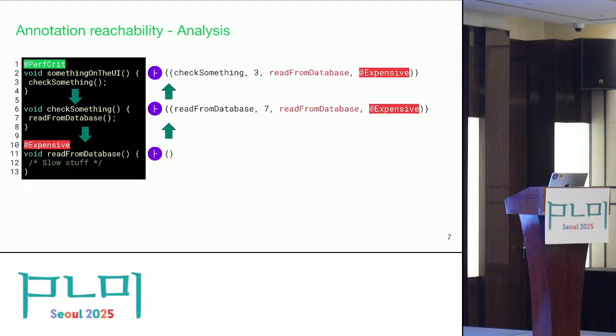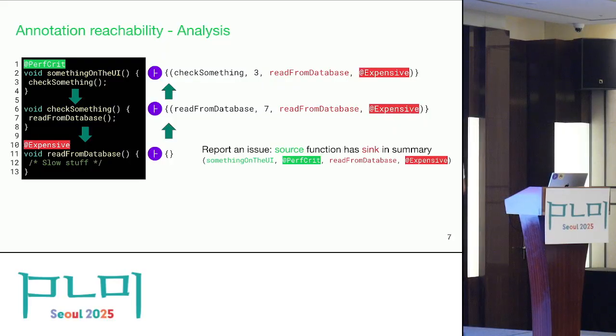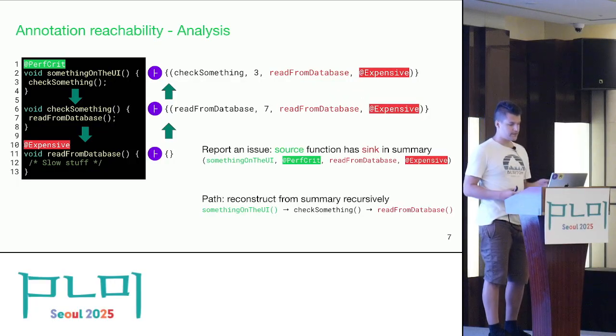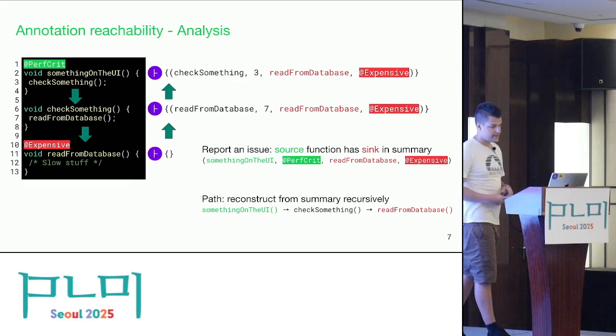And then when we go to something on the UI, we see that we call check something in line 3, which itself is not a sink, but there is a sink reachable from it, namely read from database, which is expensive. So we put this information in our summary. And finally, we have a function, something on the UI, which is marked as a source, performance critical, but its summary says that it calls something which is expensive. So this is something that we would report as an issue. And we can also reconstruct the path by traversing these summaries in the other direction.